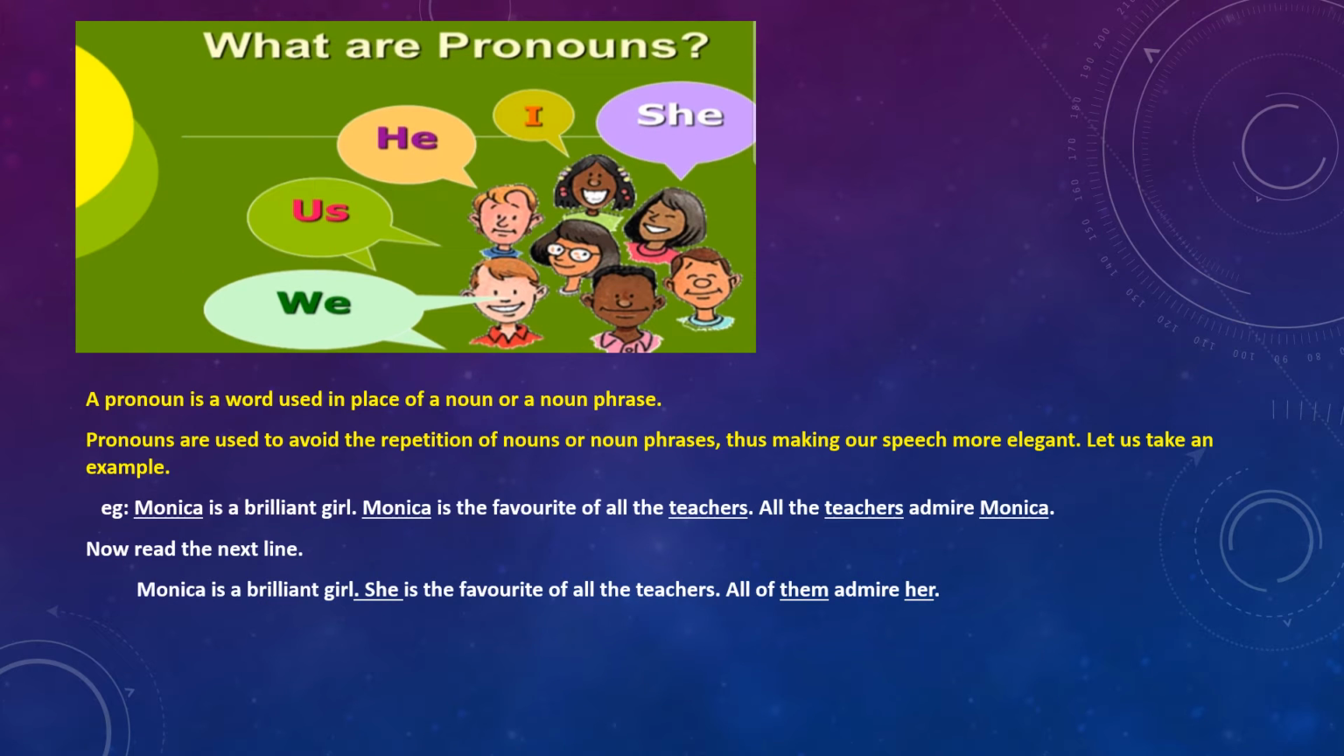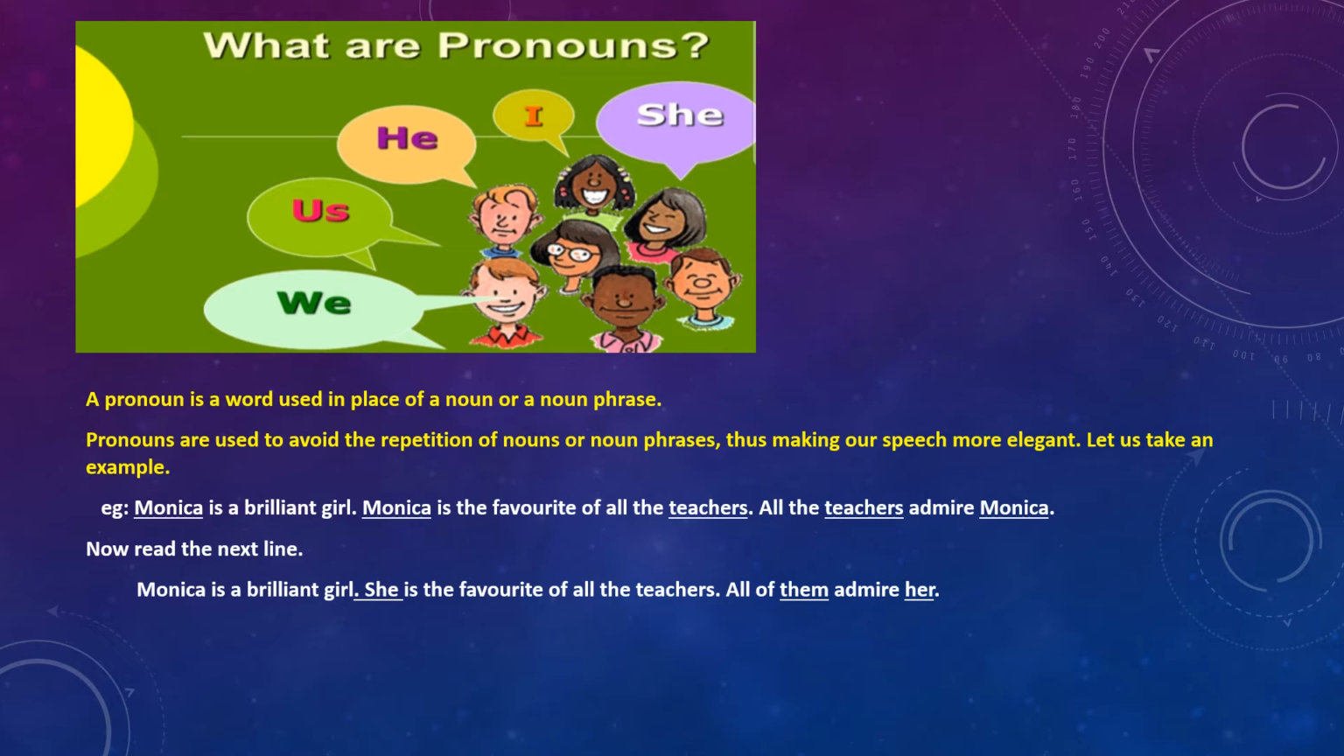What are pronouns? Let us understand. A pronoun is a word used in place of a noun or a noun phrase. So what is a pronoun? You have to take note that the pronoun is a word that is used in place of a noun. Okay, a noun is replaced by using pronouns.